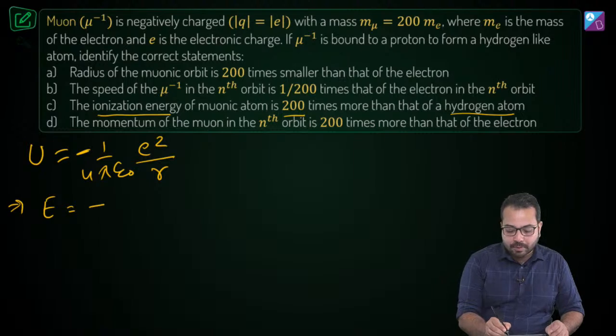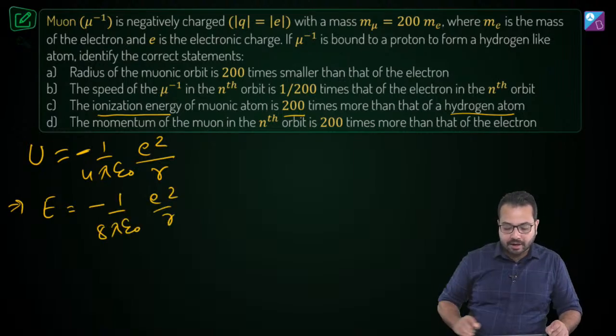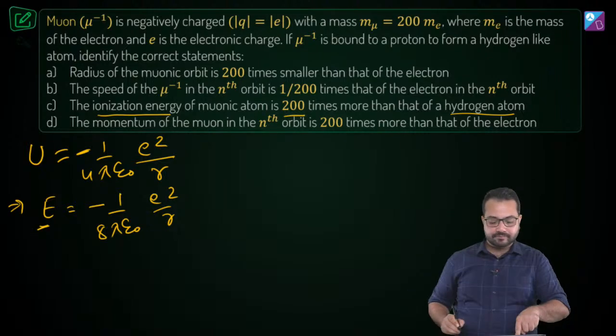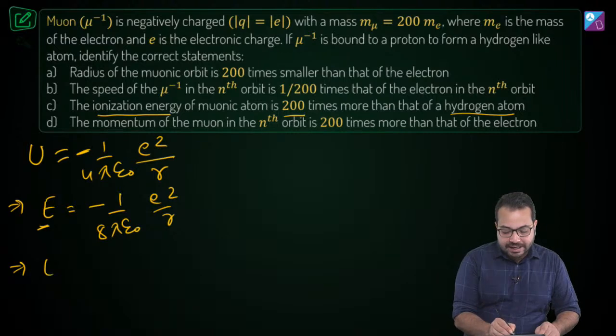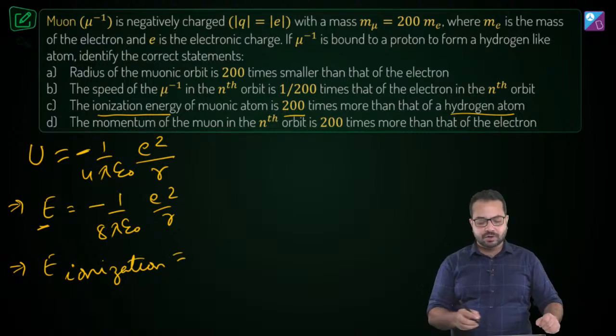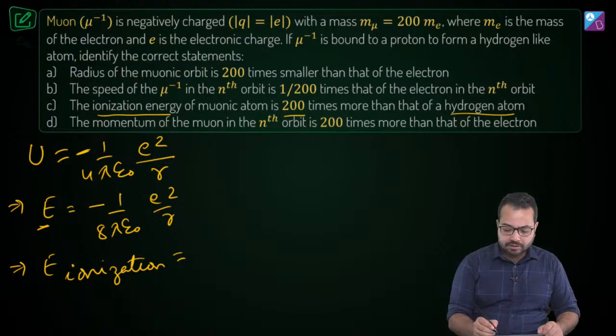So this is going to be minus 1 upon 8 pi epsilon naught e square divided by R. Do you agree? So this is the total energy. So the ionization energy is going to become the positive of this quantity. So it is going to be 1 upon 8 pi epsilon naught e square divided by R.